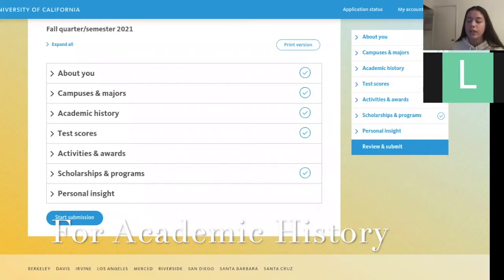If you took geometry or algebra in 7th and 8th grade, you're going to have to fill those out too. But if you don't remember any of your grades from maybe sophomore year, you forgot what you got in English class, email your counselors for your transcript. It's so easy. Miss Torres or whoever your counselor is will get back to you really quickly.